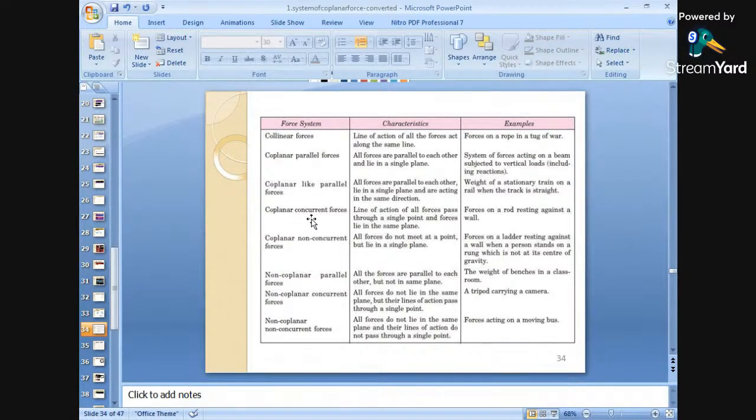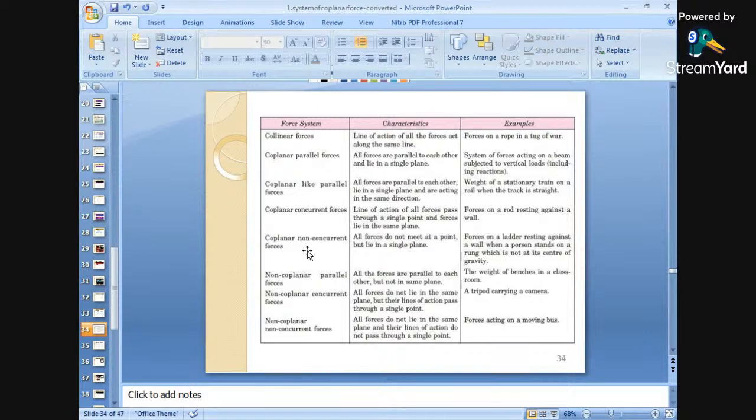Next is coplanar concurrent forces. What are coplanar concurrent forces? The line of action of all the forces passes through a single point and the forces lie in the same plane. Coplanar means along the same plane. Concurrent means the lines of action pass through a single point. What is the example for this? Forces on a rod resting against a wall.